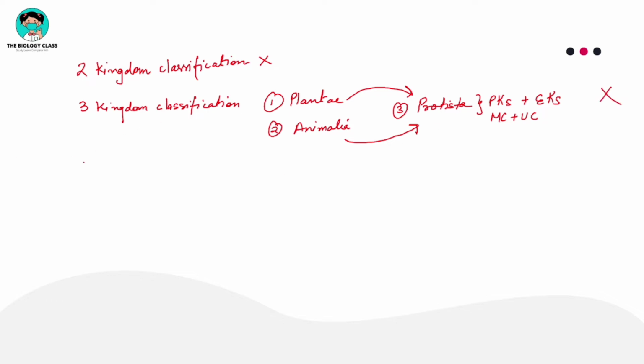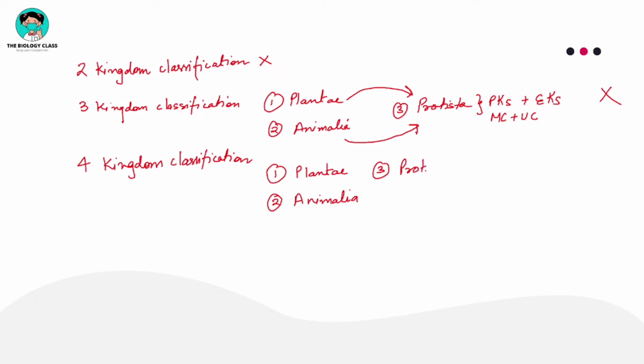After that, one more classification system came, the four kingdom classification system. In this four kingdom classification system, along with kingdom Plantae and Animalia, and Protista, one more modification was made: one more kingdom was formed, kingdom Monera. In this kingdom, from kingdom Protista, all the prokaryotes were kept. But then also there was a problem.